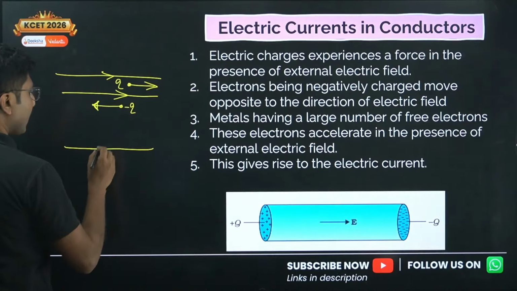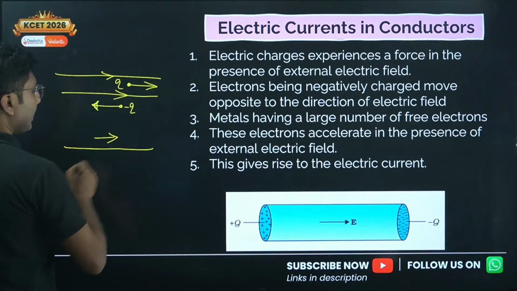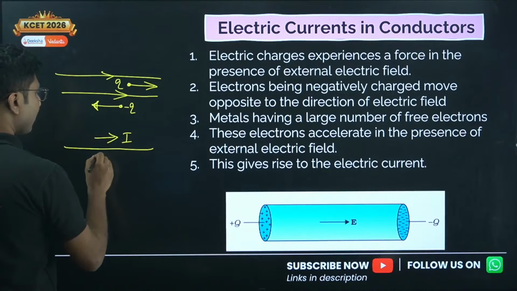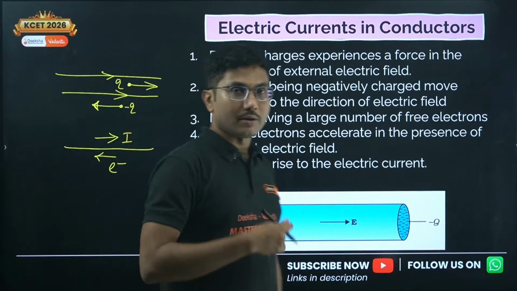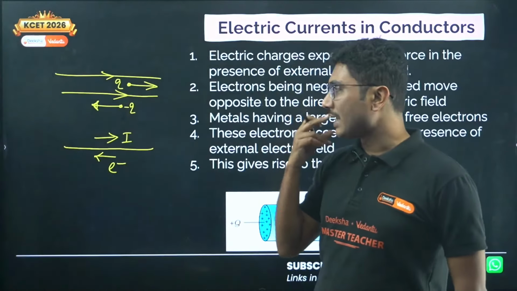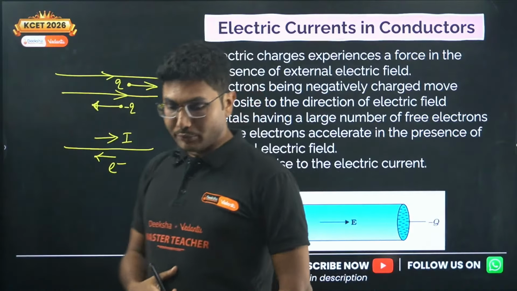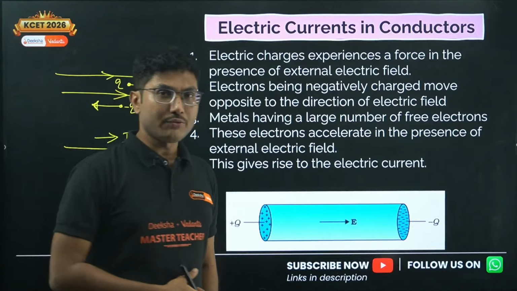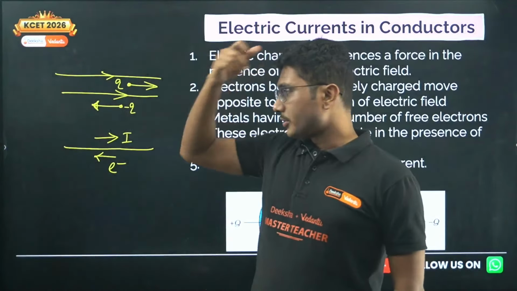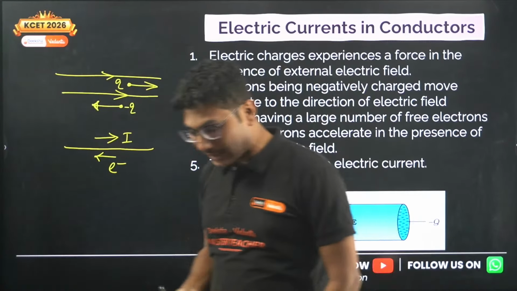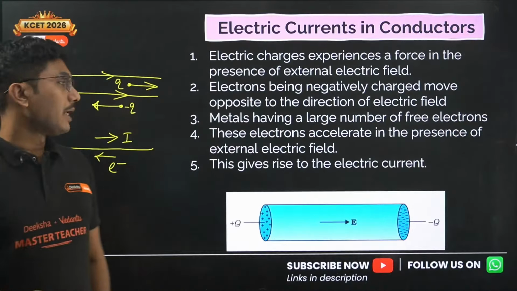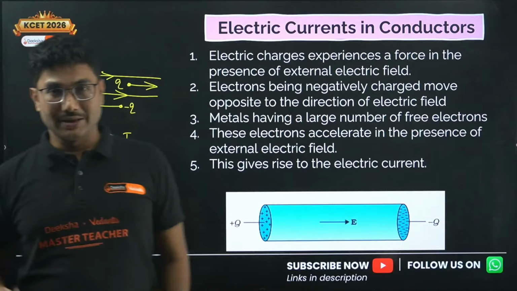Suppose we have a conductor, the current is flowing in this direction, then electrons are flowing in the opposite direction. Conventionally, when the initial concept of current came into existence, we were not aware of the presence of electrons. Even without knowing about electrons, we discovered current and were using it in our life, but electrons were not yet discovered.